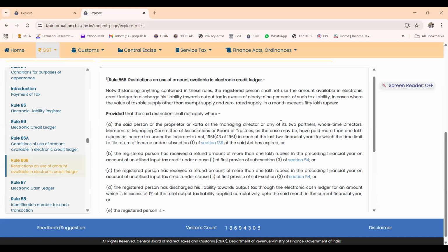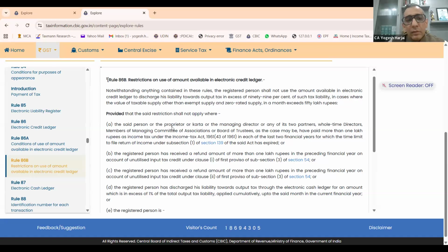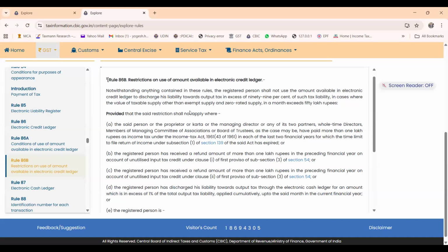If we go through the heading, restriction of use of amount available in electronic credit ledger, it is different. It is not saying output liability. It is a restriction in use. So if I have used it, it is a wrong utilization, not non-payment. And if we go through the language, notwithstanding anything contained in this, the registered person shall not use the amount available in electronic credit ledger. So it's a case of wrong utilization, not a case of non-payment.